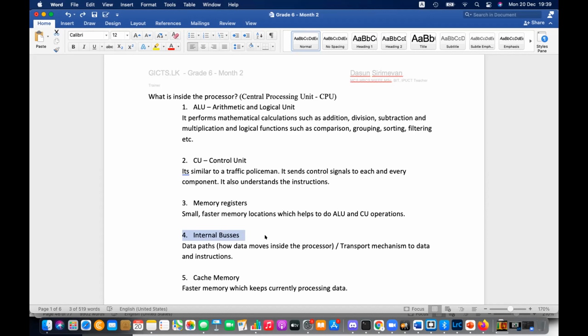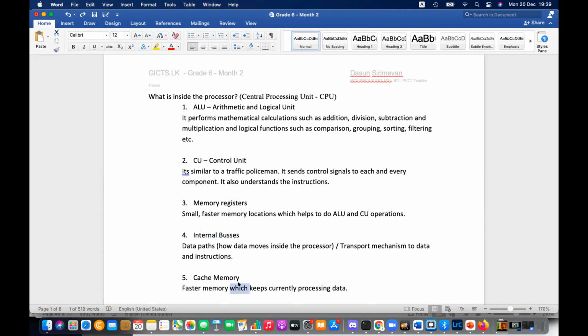Data has to move around inside the processor. To process, you need to move here and there, right? To do that, you have internal buses. And the cache memory is a high-speed memory, which is also inside the processor. Why cache memory? Because cache memory can keep things until we process.